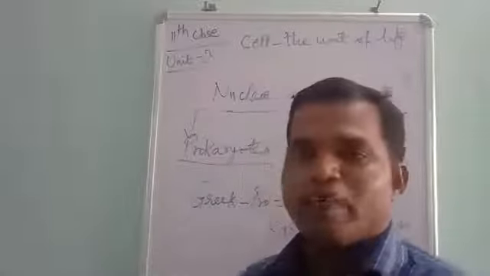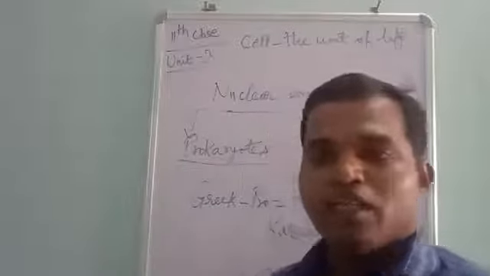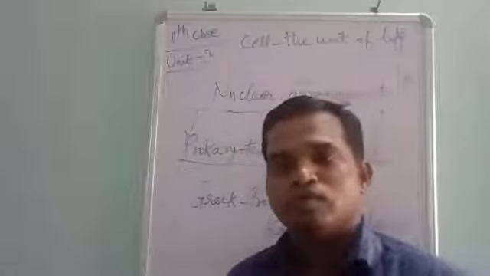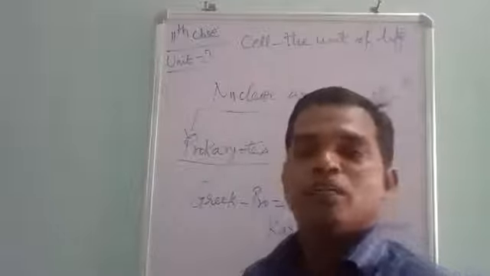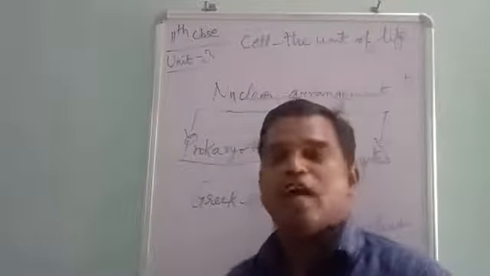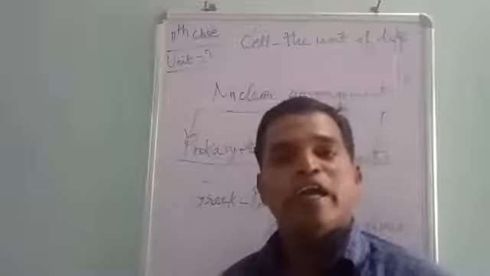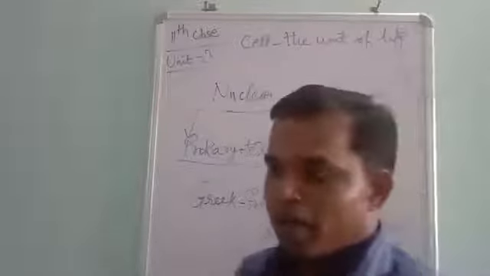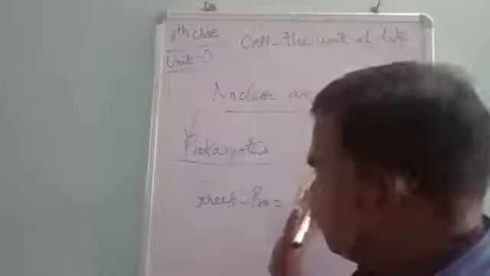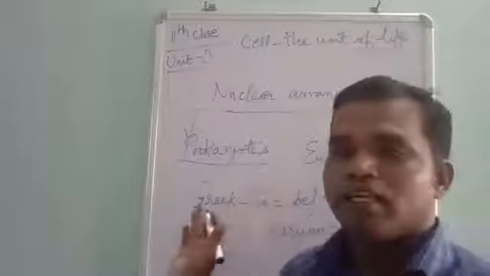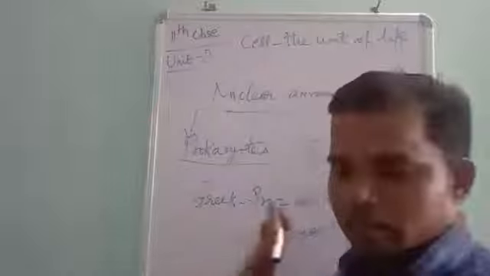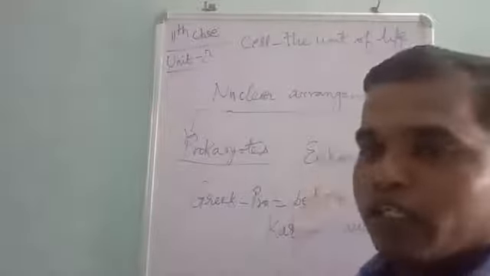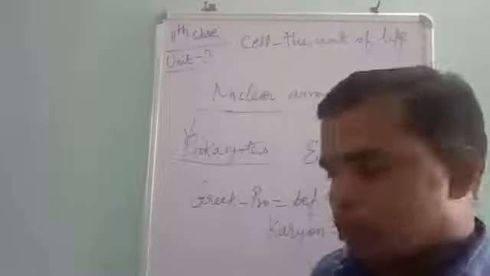Bacteria comes under the prokaryotes. Chlamydia comes under the prokaryotes. Rickettsia comes under the prokaryotes. Blue-green algae comes under the prokaryotes. Okay, but what comes under the eukaryotes? In eukaryotes, higher plants and animals come under the eukaryotes. Got it? So let's have.